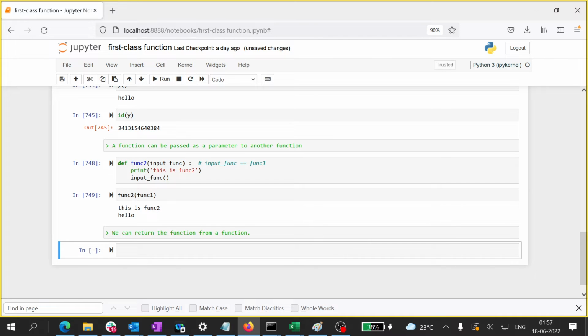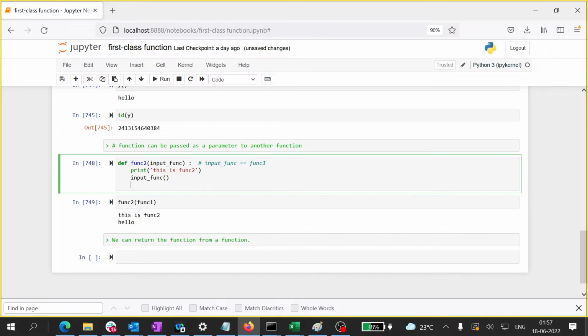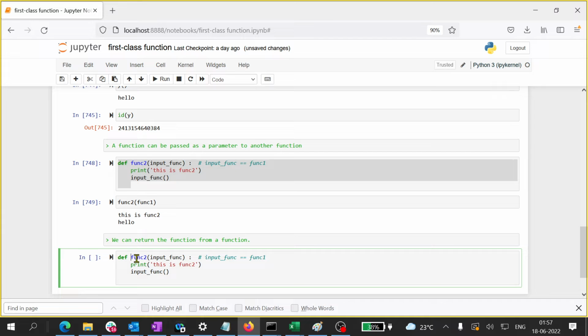Remember, I have func1. I don't want to modify func2 and change this. Let me write another program here. I will write func3.